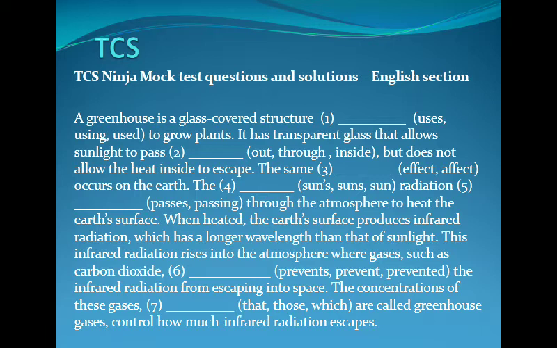Such as carbon dioxide is actually a subclause in this sentence, so that is to be ignored. You are talking about gases. Since it's a plural, you need to use prevent, that is the second option without an S. So gases prevent the infrared radiation from escaping into space.